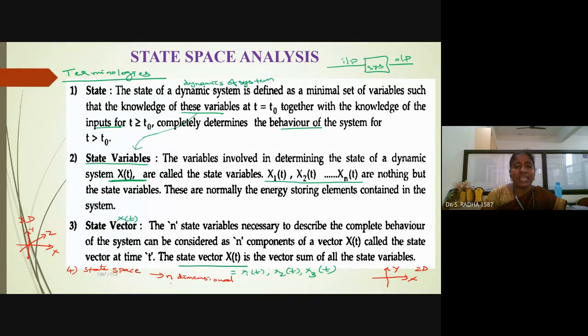D, capital D means n-dimensional, because n variables are used. If we are using 5 variables to represent the system, we can represent it in 5-dimensional. 10 variables means 10-dimensional, but all of them are perpendicular to each other. Okay, like that, the state space is another parameter.